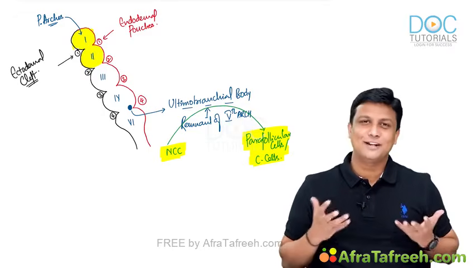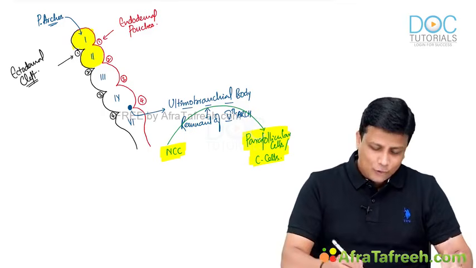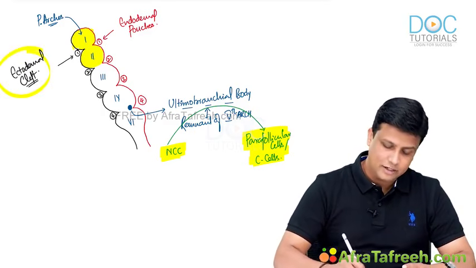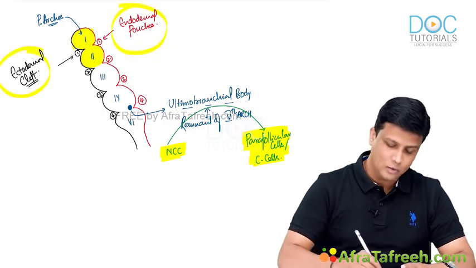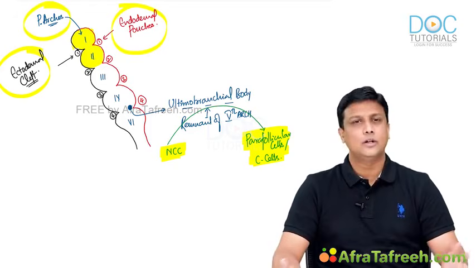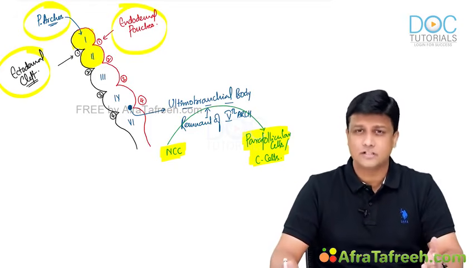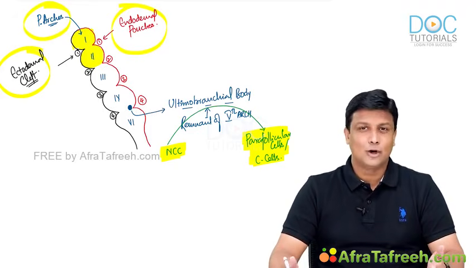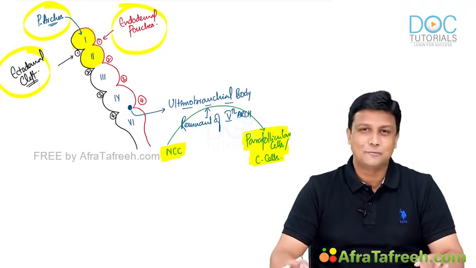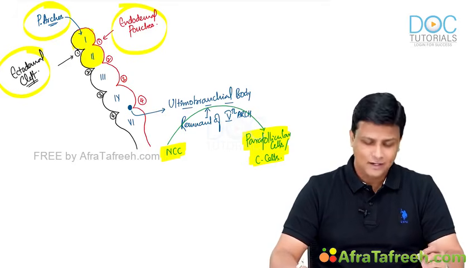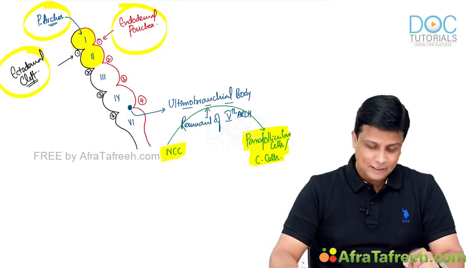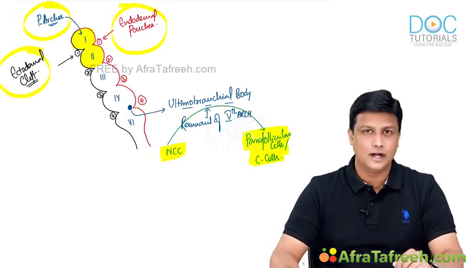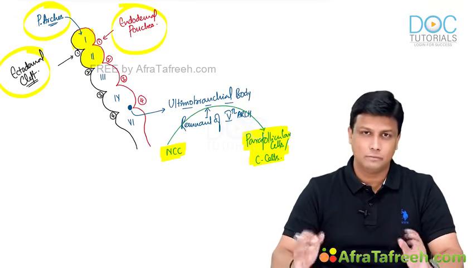That is nothing but the derivatives only. So what is the only thing that is left out? We need to learn what is derived from the ectodermal cleft, what is derived from the endodermal pouches, and what is derived from the arches. We just need to learn the derivatives, and this topic will be done. Such a simple thing, and unnecessarily students have a phobia of embryology. It's all about understanding properly from scratch. Now let us see what the derivatives are, guys. In the derivatives, let me first teach you about the cleft and pouches, then at last we'll go to the arches. So first concentrate on cleft and pouches.